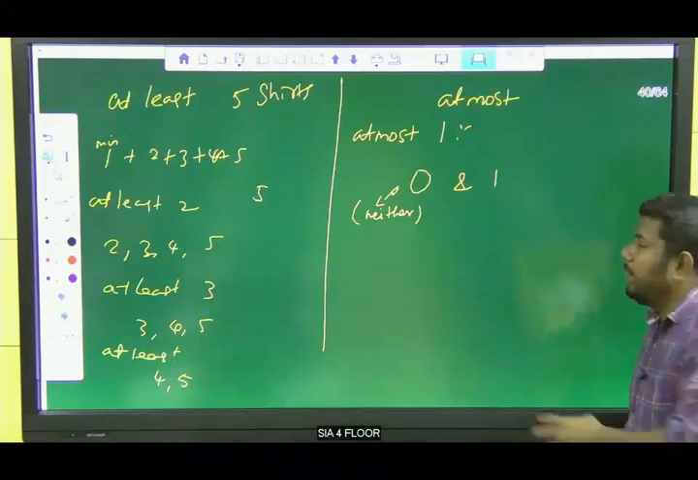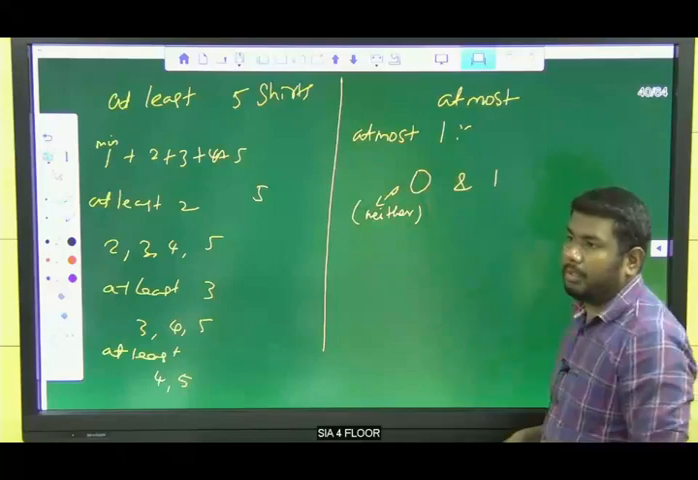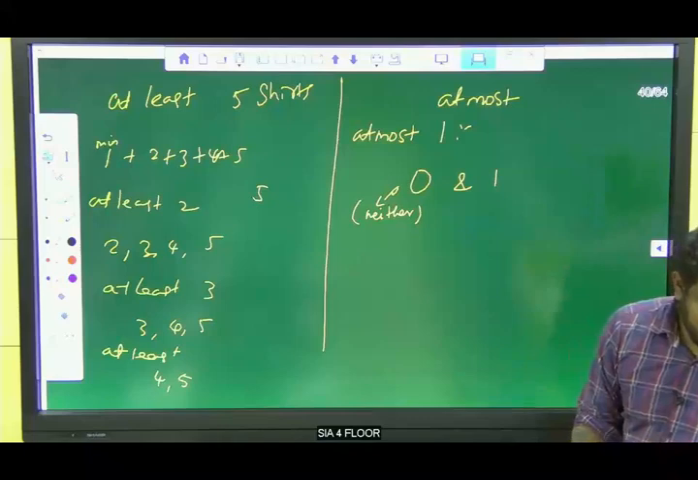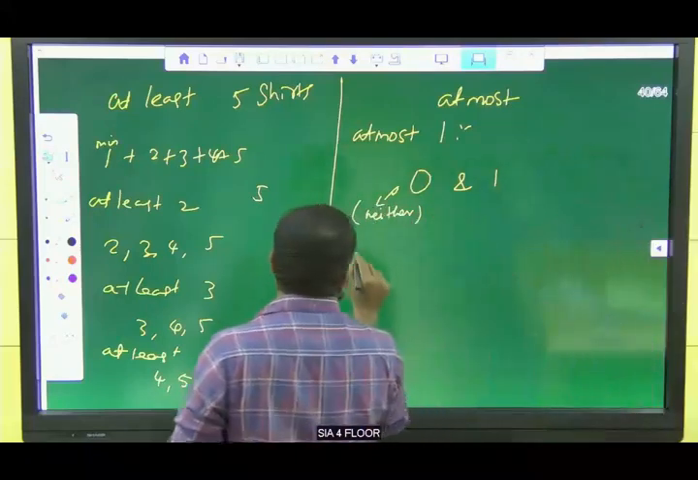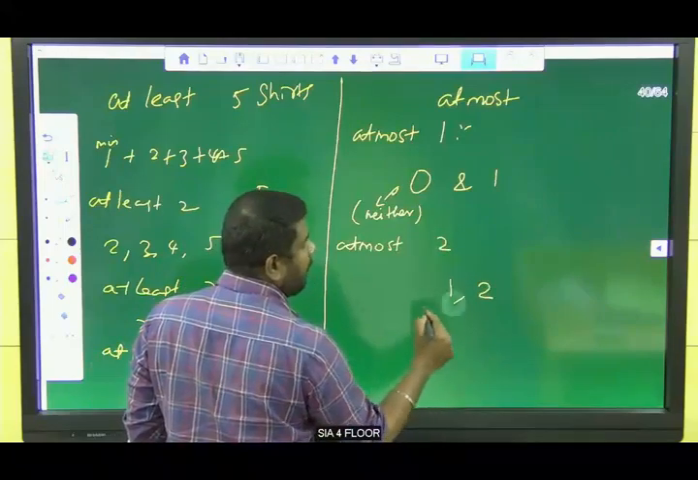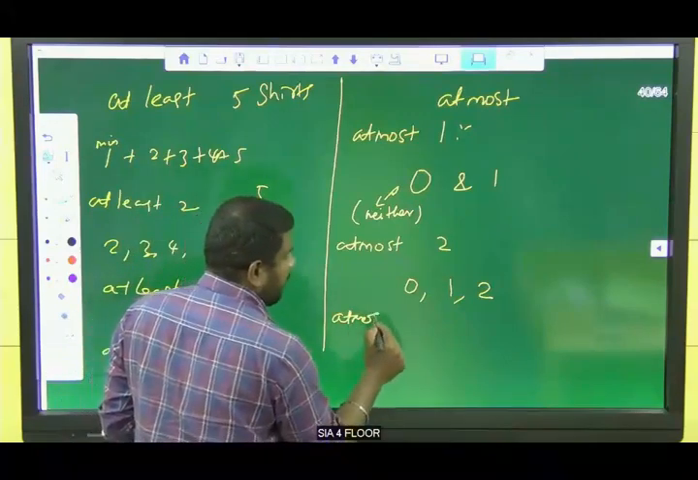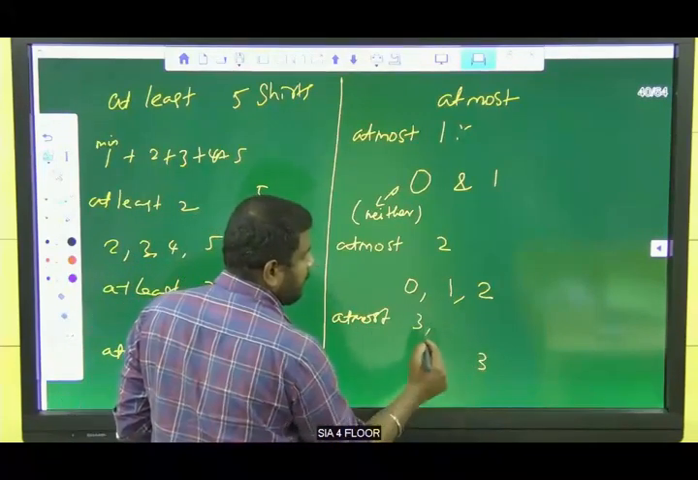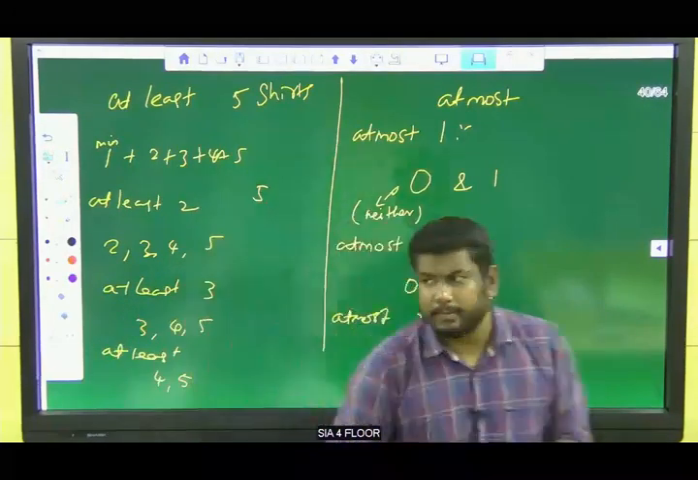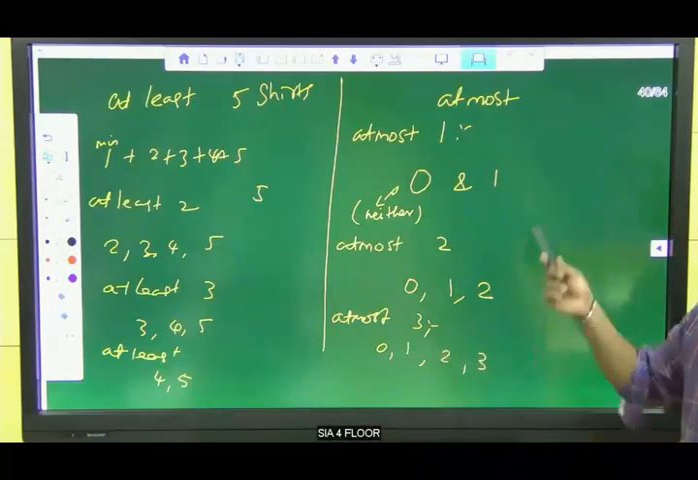For example, if 3 students do not participate, we should add those 3 persons in at most 1. They are also non-participants, so they come here in at most 1. Is it clear? Okay. At most 2 means the maximum should be 2, the minimum 1 and 0. At most 3 means the maximum should be 3, then 2, 1, 0. So this is what at most and at least are.